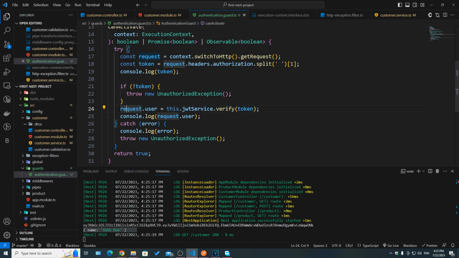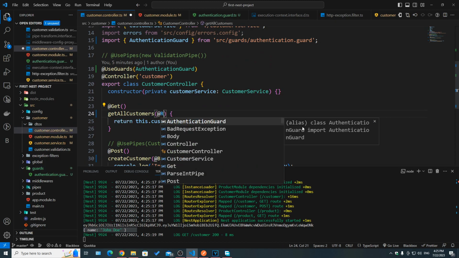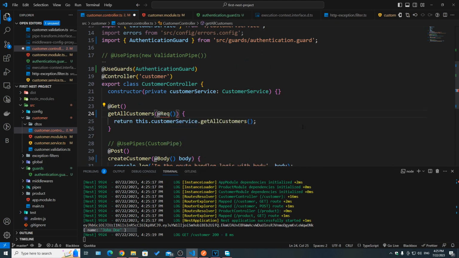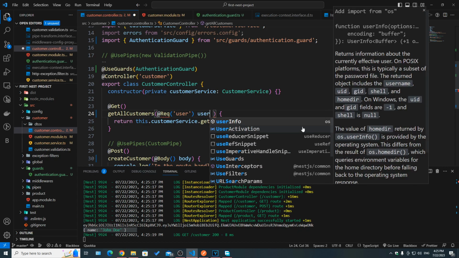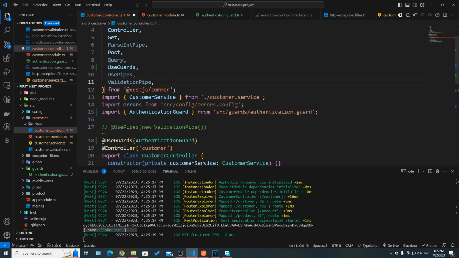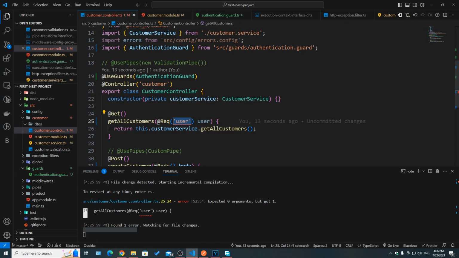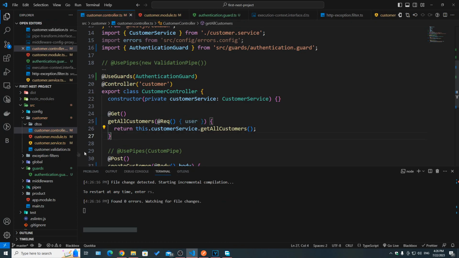And now if you want to actually have access to req.user inside of the controller for any reason, you can say @Req, and then you can also specify that you want the user part. And then here you can say user, for example. And of course this needs to be imported from NestJS common. Also what I meant to say here was not this, but instead I meant to say this. So we're just extracting the user. Let's add the log